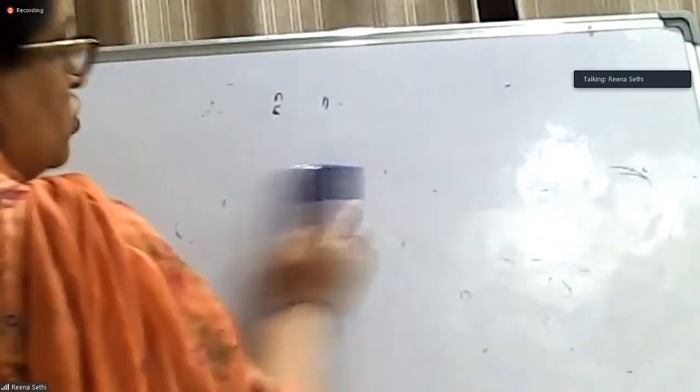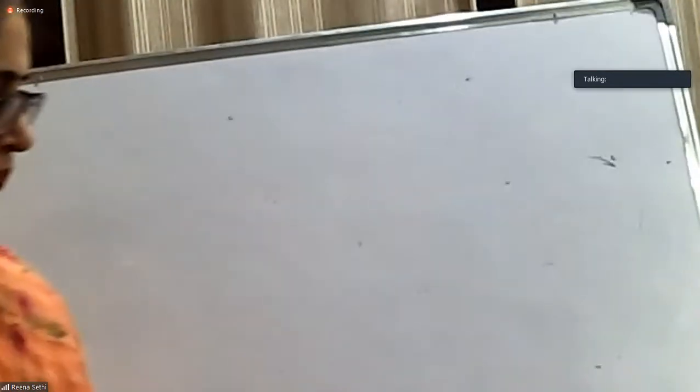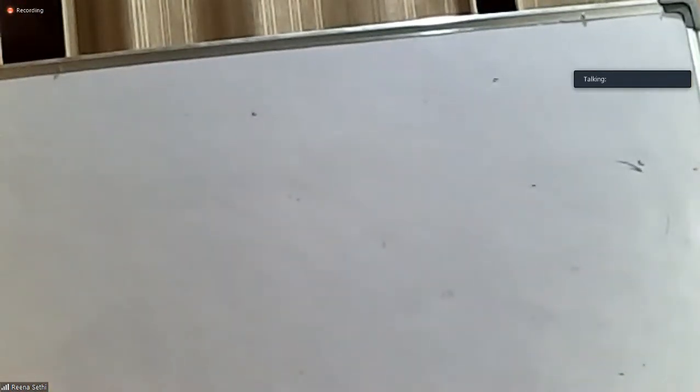Let's start with question number 6. I want you to try first.